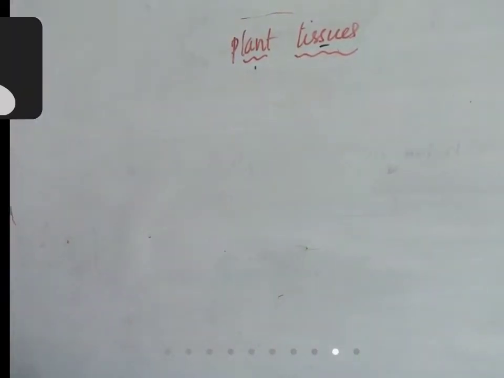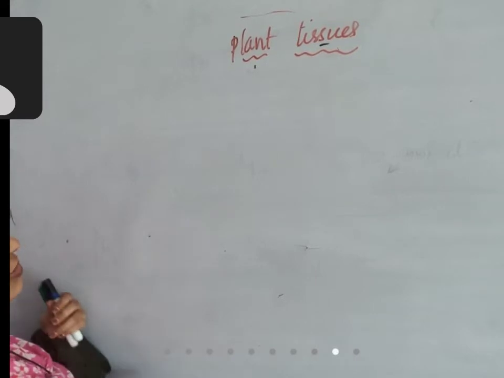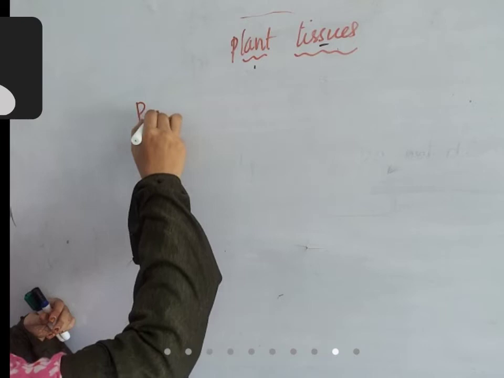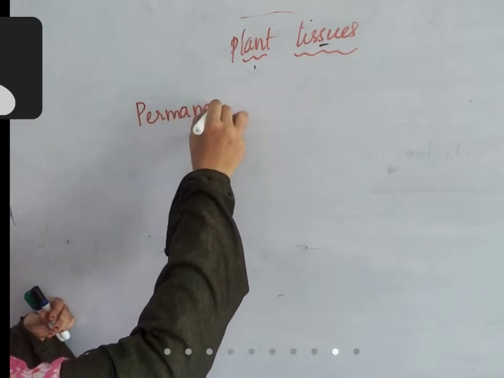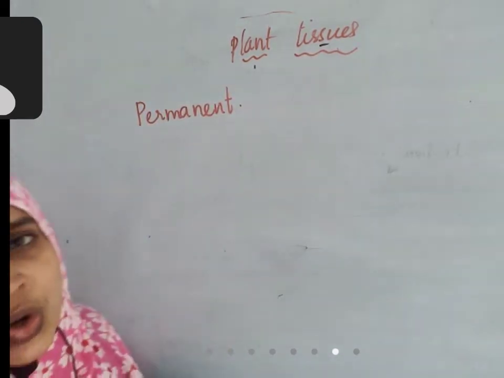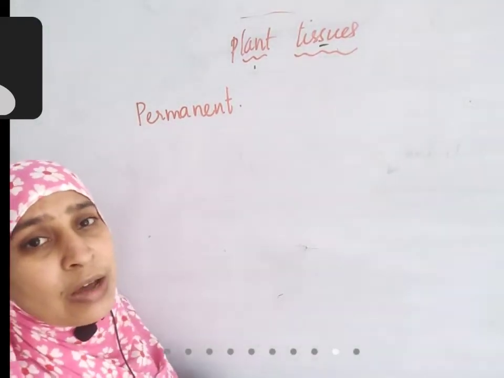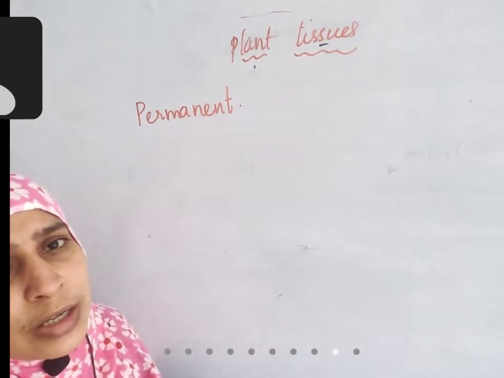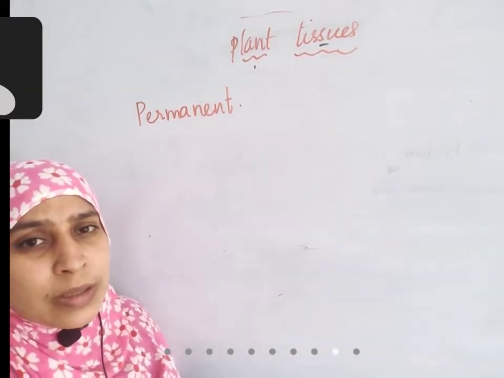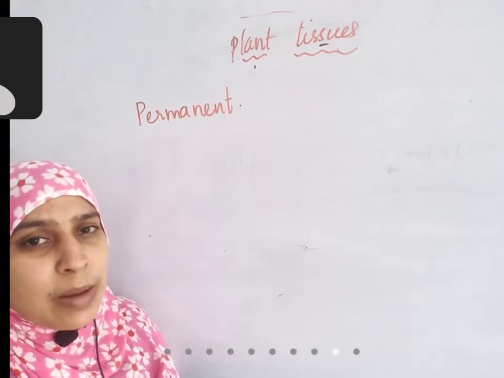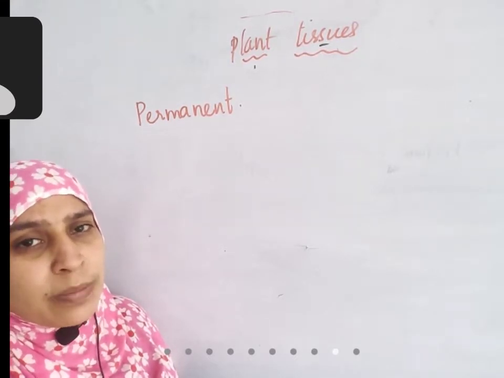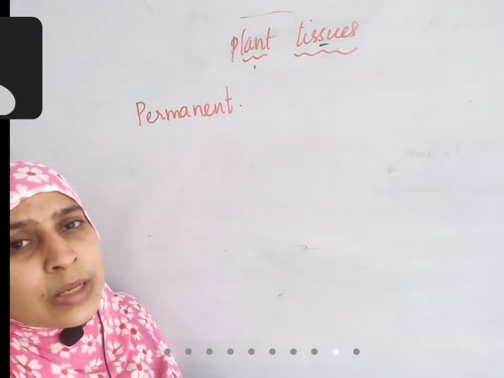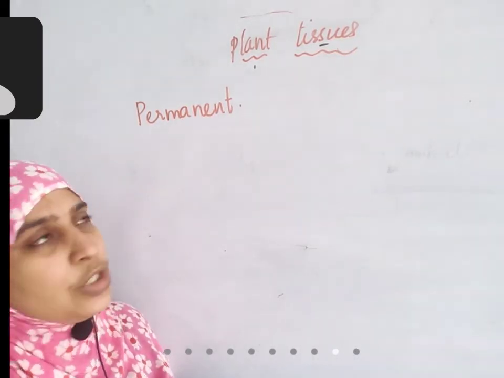So, that's about meristematic tissue and the differences between meristematic tissue and permanent tissue. Now, permanent tissues. The name itself says that they do not divide. Once formed, they do not divide. Where do they come from? Some of the permanent tissue comes from intercalary meristem, some from apical meristem, some from lateral meristem, but totally permanent tissue is formed from meristematic tissue only.